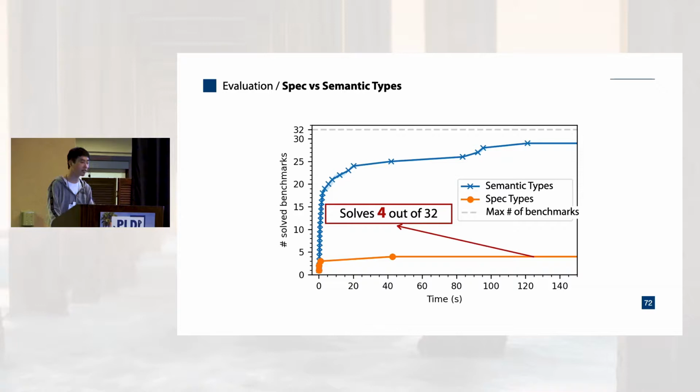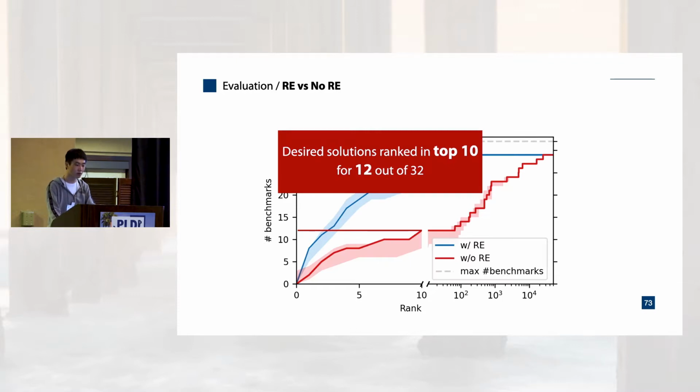To further understand the effectiveness of semantic types, we compare the performance on semantic types and types from the OpenAPI spec. It turns out that with spec types, the synthesizer can only solve 4 benchmarks, and these benchmarks are relatively easy. We also compare the rank of desired solutions before and after retrospective execution.